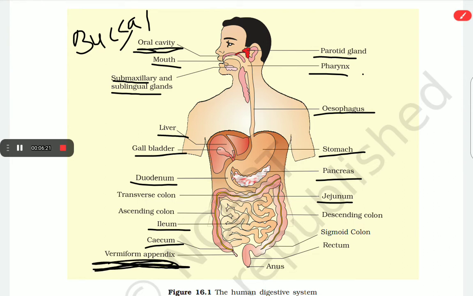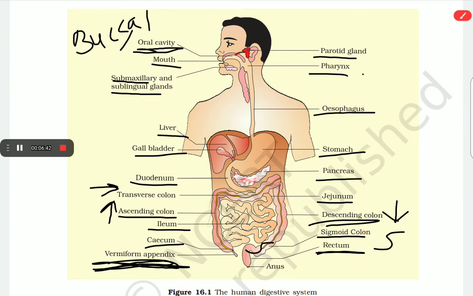Then the colons are the ascending colon, which means it goes in an ascending direction. Transverse colon, it moves in a transverse direction. Descending colon, like this, and sigmoid colon means S shape. This is like you see. Then the rectum, which is the temporary storage of waste material, and the anus, through which the products are excreted.